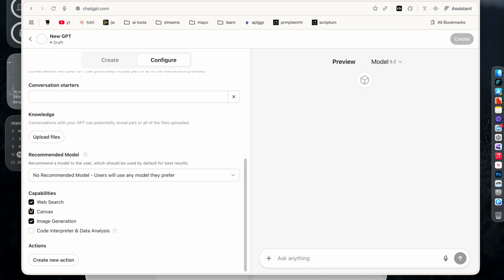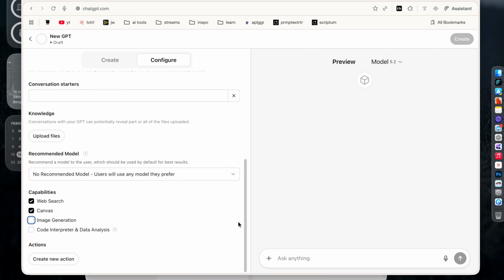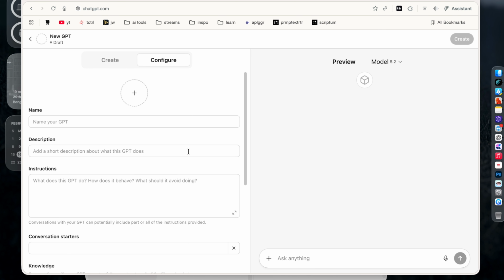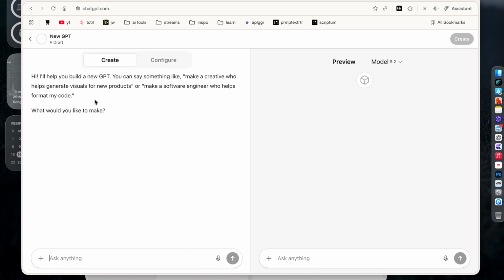So I just want web search and canvas, and if I don't want image generation, I can turn it off. I don't want images to be generated using just GPT. For example, if I was creating the text correction GPT, I don't want images to be generated, so I can just turn it off, and I can create the GPT like that. So that's when you're absolutely sure what you want to create, you can actually use this, or you can just go to create, and you just have to say what I want to do.